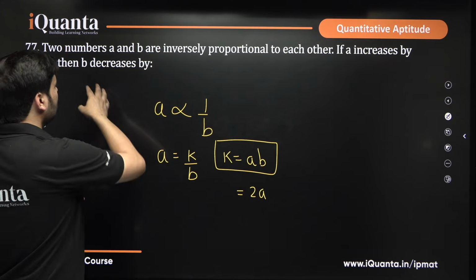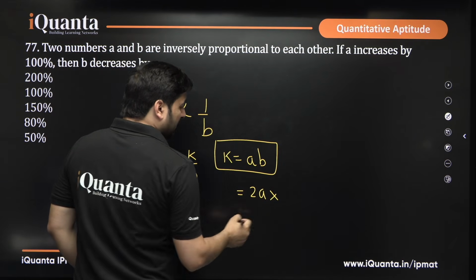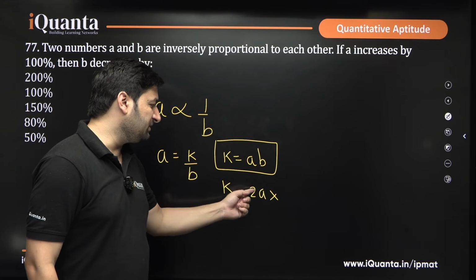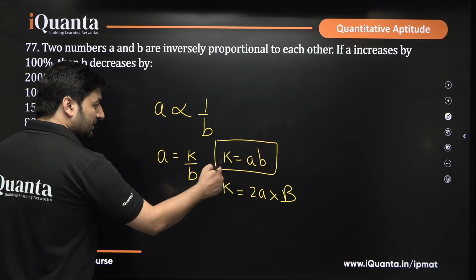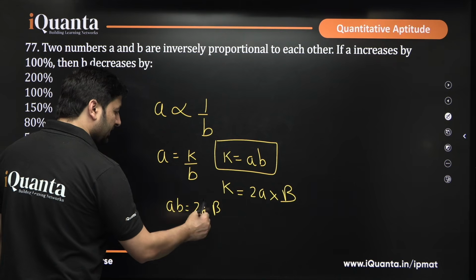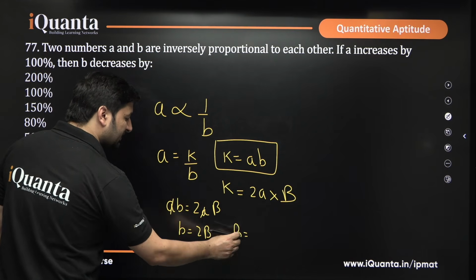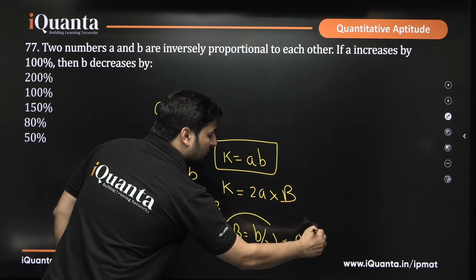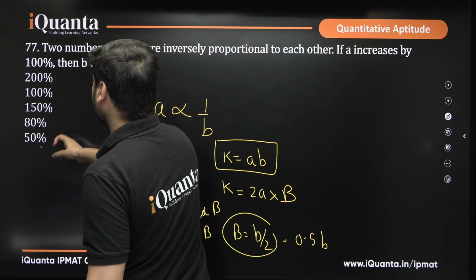It is asking me the change in value of B. The constant has to remain the same, that means this product should also be equal to AB. So, let me say that the new value of B is capital B. I will equate the constants in both the cases. AB will be equal to 2A times capital B. So, A cancels, capital B will be B by 2. That is 0.5B. When 0.5 is multiplied to something, it has decreased by 50%. So, B decreases by 50%, that is your answer.